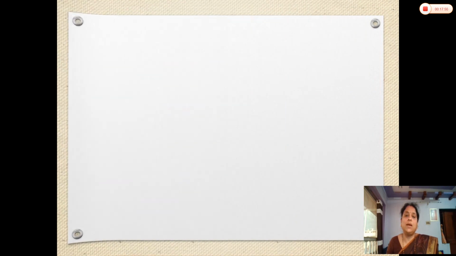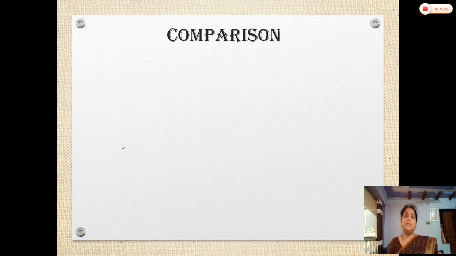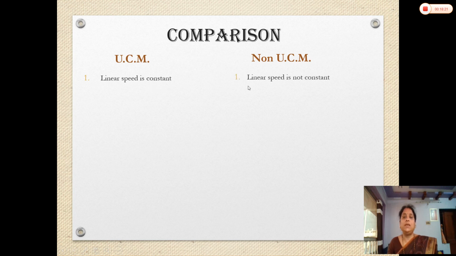So at the last now, we can differentiate between uniform circular motion and non-uniform circular motion. So let us see the comparison of uniform circular motion and non-uniform circular motion. In UCM, first point, the linear speed is constant. Whereas here we can say the linear speed is not constant.